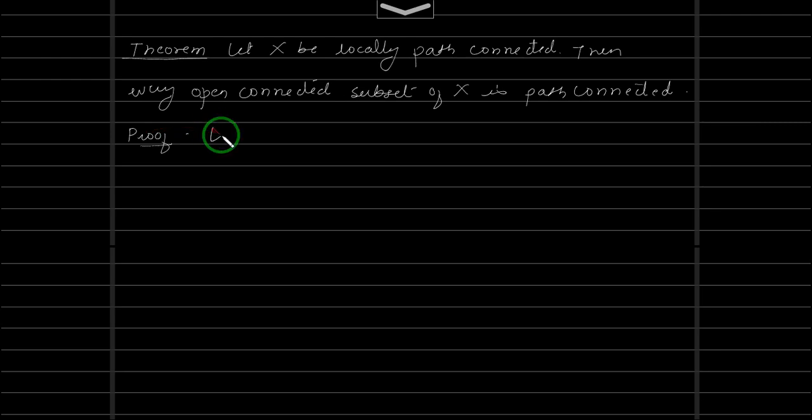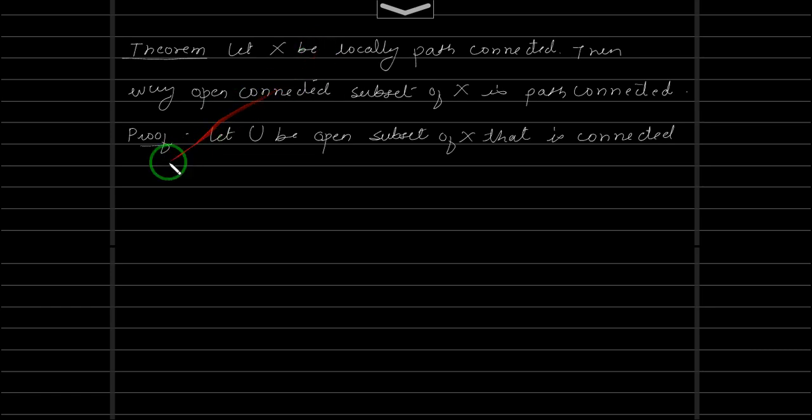So let U be an open subset of X that is connected. We need to show that this U is path connected.